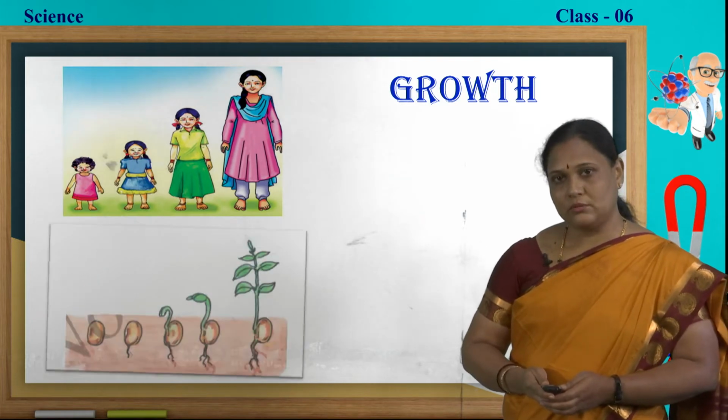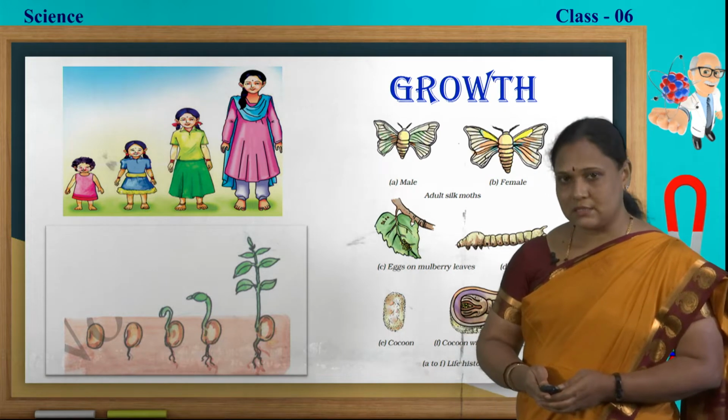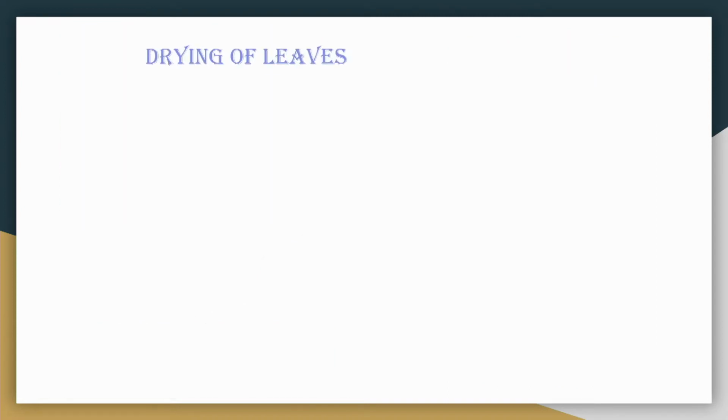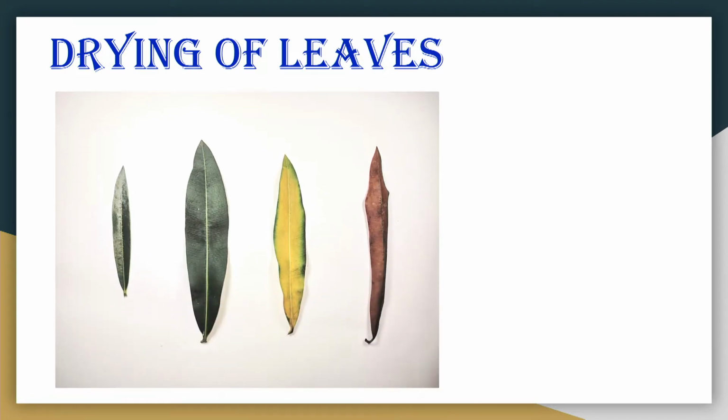We find growth in plants, animals also. When we sow a seed, after few days it sprouts. When it sprouts, you start observing it day by day. After few days, it grows as a plant. Do we observe only growth in the plants? No. We also find drying of leaves.